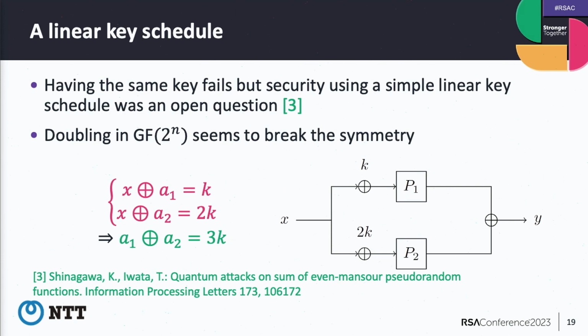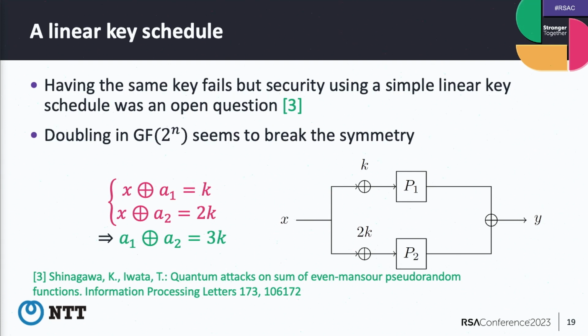One direction was introduced by Shinagawa and Iwata. They use keys K and 2K, where 2K means multiplication by 2, so it's a linear key schedule. They left an open question: if they use this linear key schedule, how to attack it?